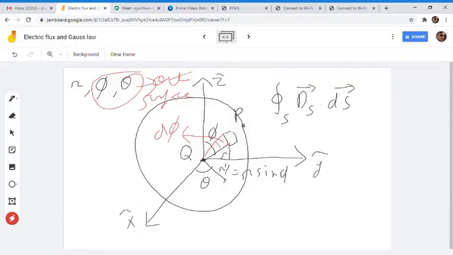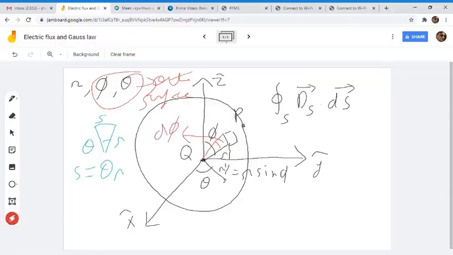As we have done earlier, if the angle is theta and here is the arc, then the arc s is equal to theta into r. Similarly, this arc will be equal to r d phi. So one of the dimensions is r d phi.